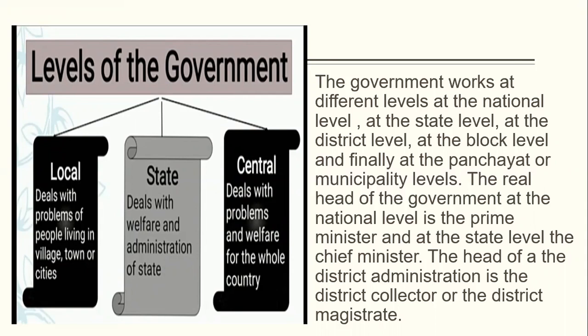Okay. Now, students, there are three levels of the government, or our government works under three levels. That is local government, state government, and central government. Now, just see what is the discrimination between these three levels. As you have studied about the organs and their three parts, now you will study about the levels of the government in this particular topic. Okay. Now here three levels deal with local government, state government and central government.